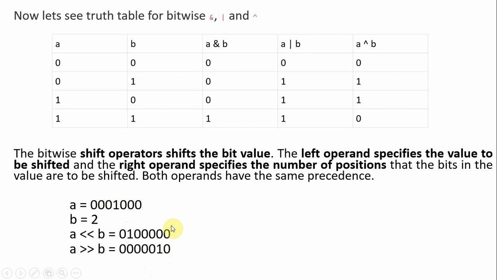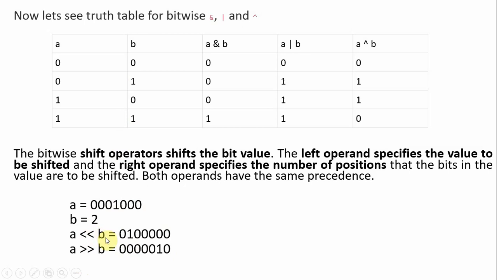So shift operators are actually bitwise operators. They work only on bit format. Shift operators are used to shift left or right, based on the value specified by the programmer.